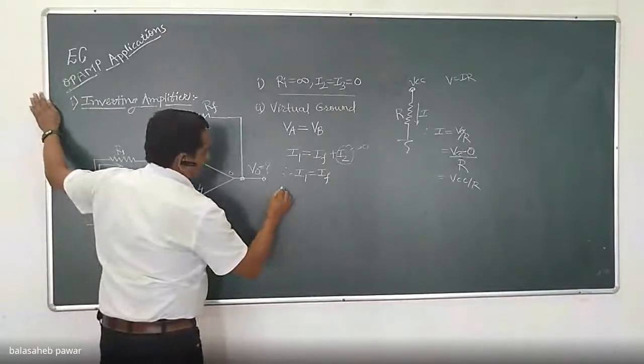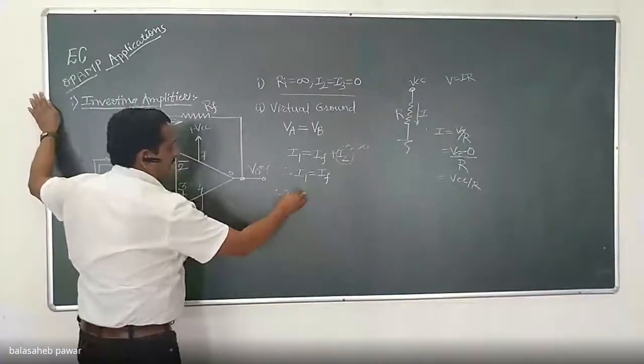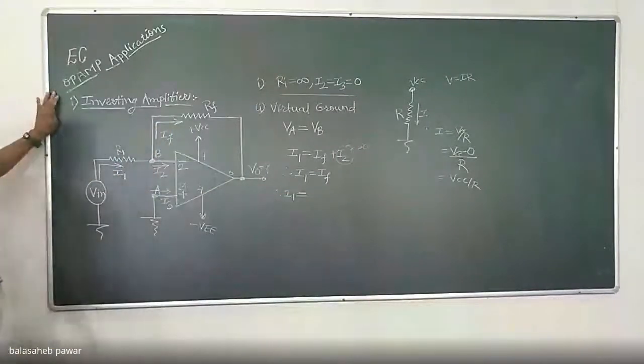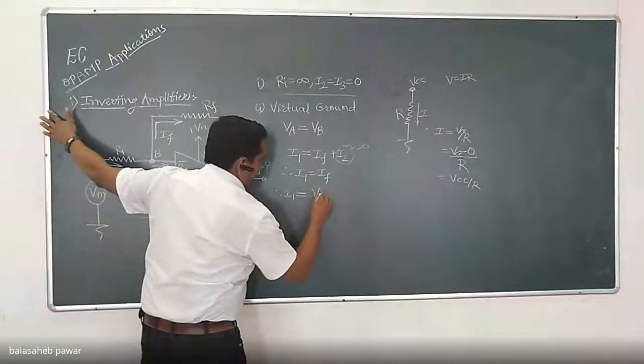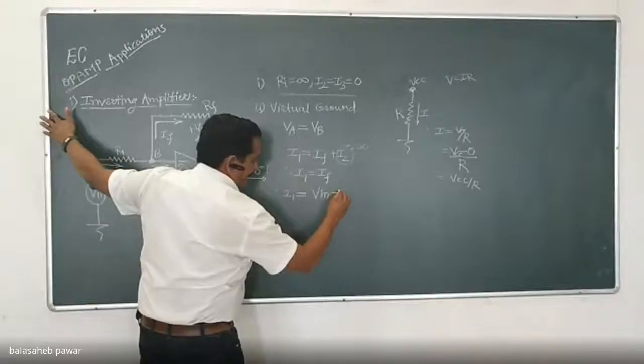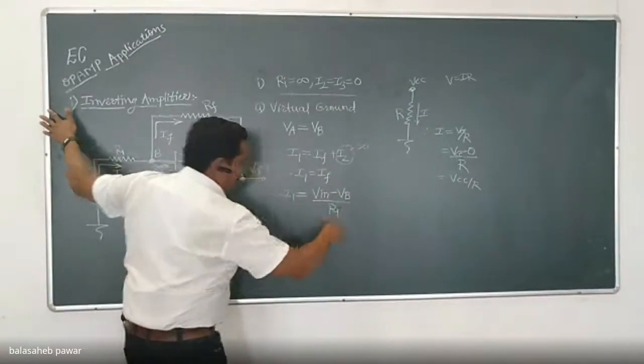So, if I ask how you are going to write the equation for I1, I1 equals to, can anyone say?